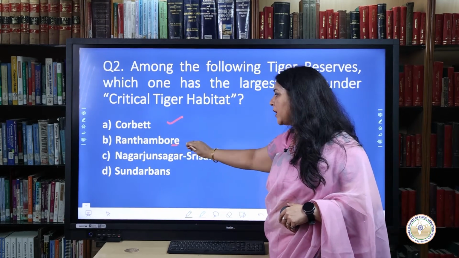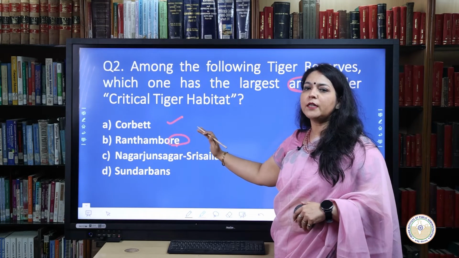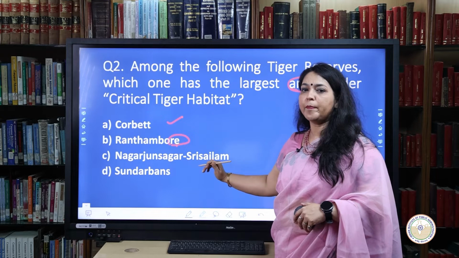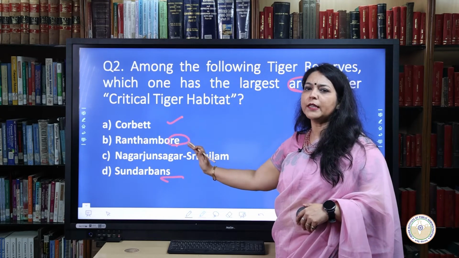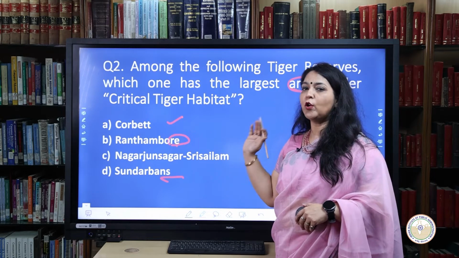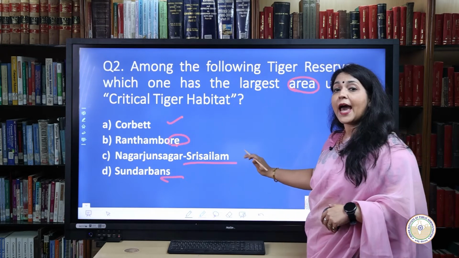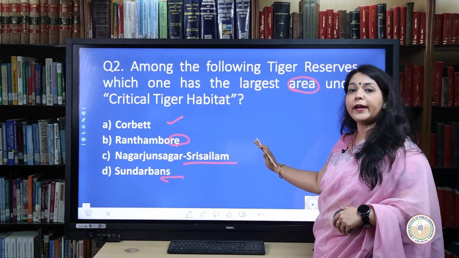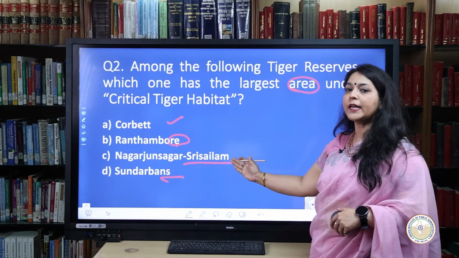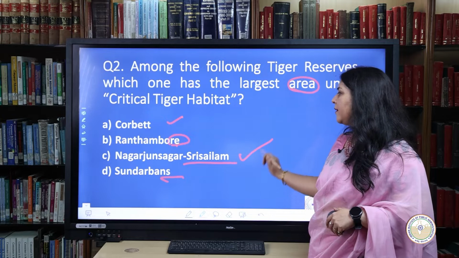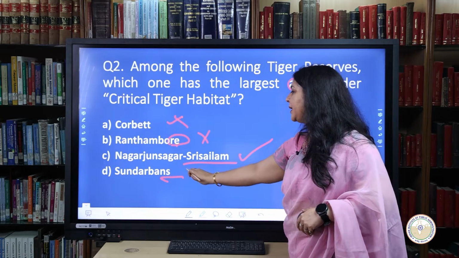Whereas when we talk of Ranthambore, it has an area of approximately 1113 kilometers square. Sundarbans, on the other hand, has an area of roughly 1699 kilometers square. So we are left with Nagarjuna Sagar Srisailam, and this is around 2595 kilometers square. That means that the obvious choice of the correct answer is option C, whereas we can conveniently strike off A, B and D.